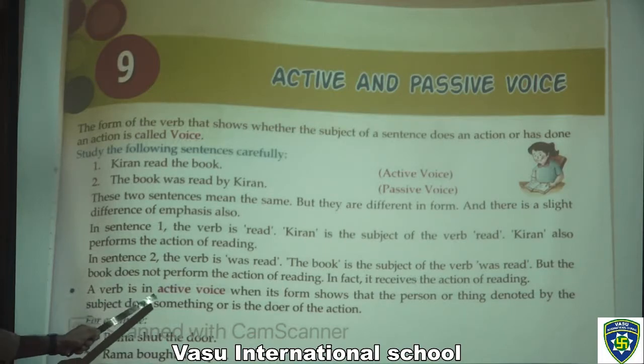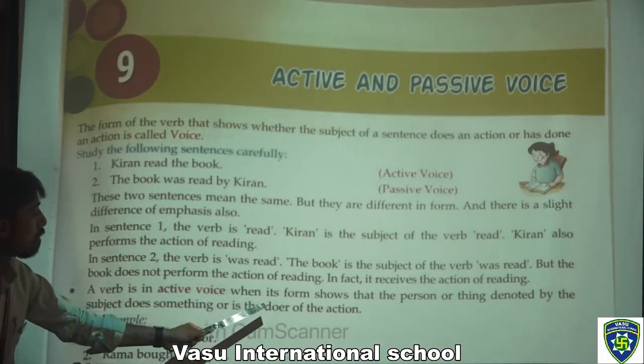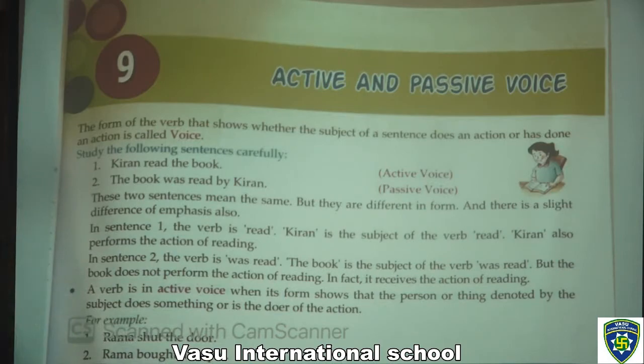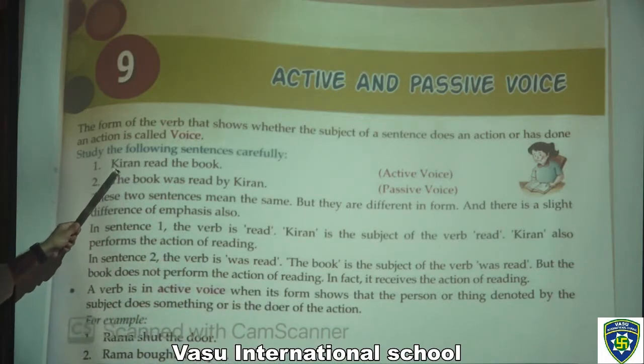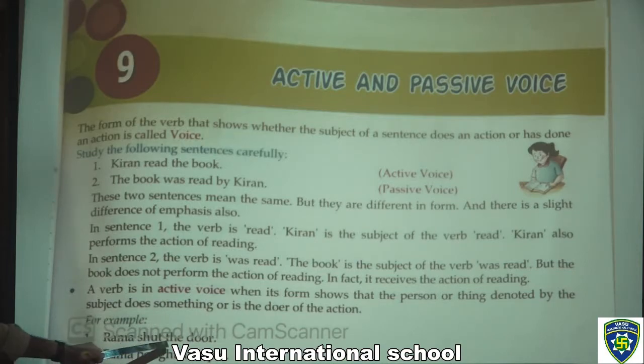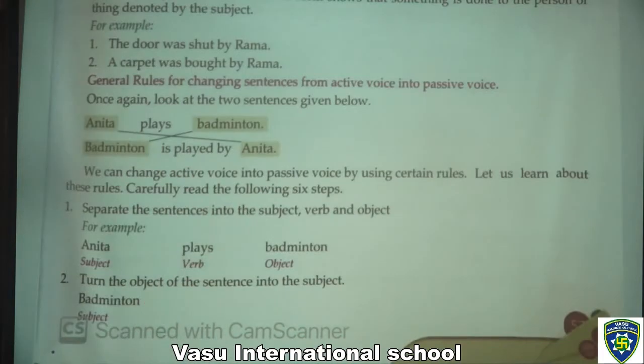A verb is in active voice when its form shows that the person or thing denoted by the subject does something or is the doer of the action. Now the doer of the action is Kiran. For example, we have here the first one, Rama shut the door. Rama bought a carpet.